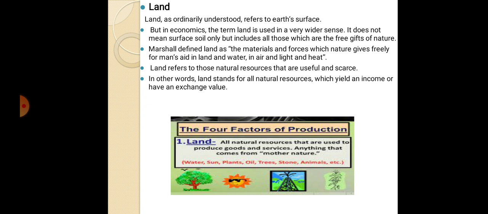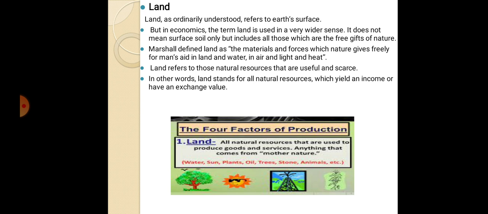Now see, these are the examples of land, all natural resources. What is the definition of land? All natural resources that are used to produce goods and services. Anything that comes from mother nature, for example water, sun, plants, oil, trees, stone, animals, etc. All we can call commonly as land.